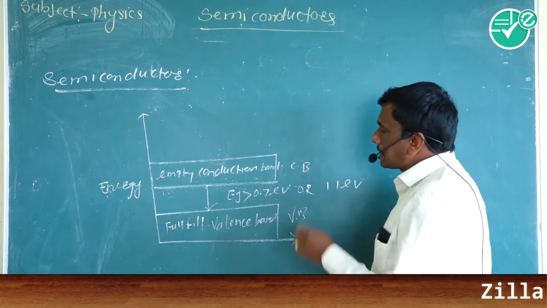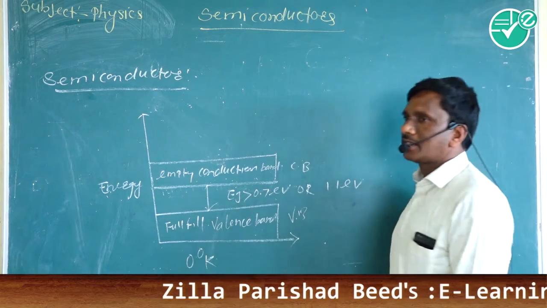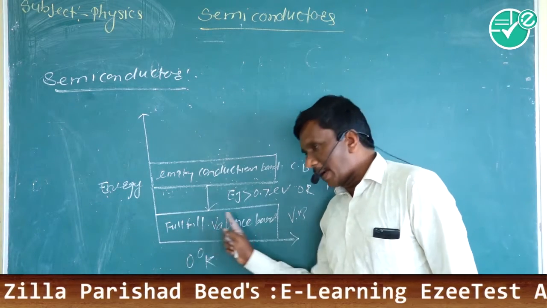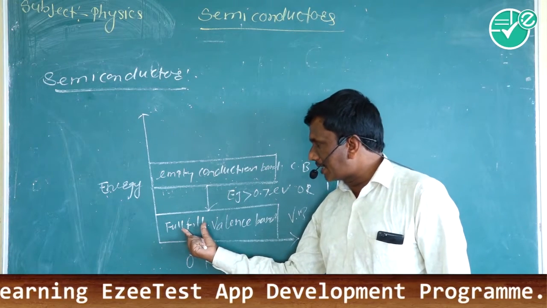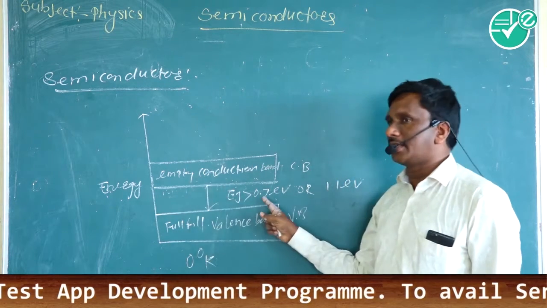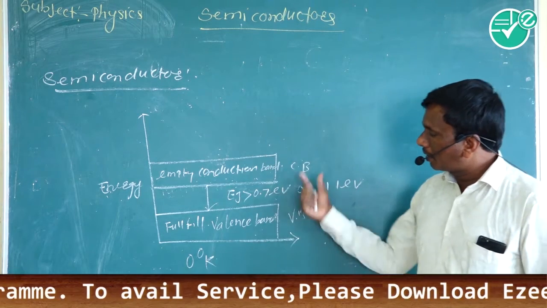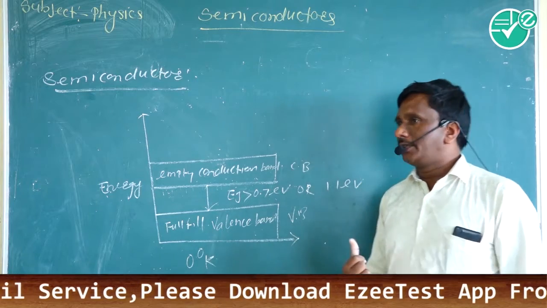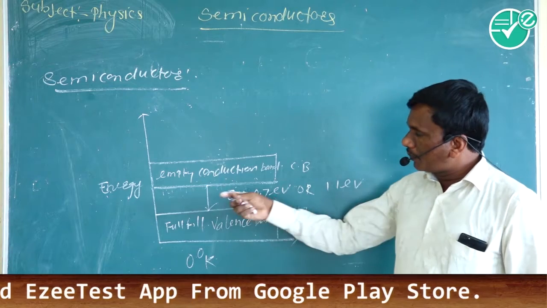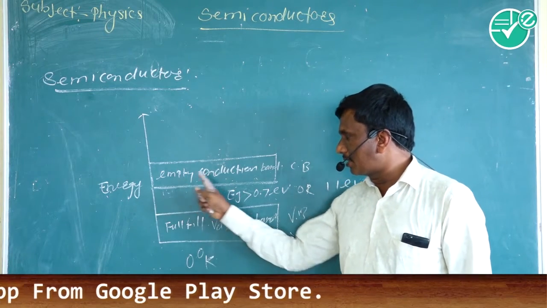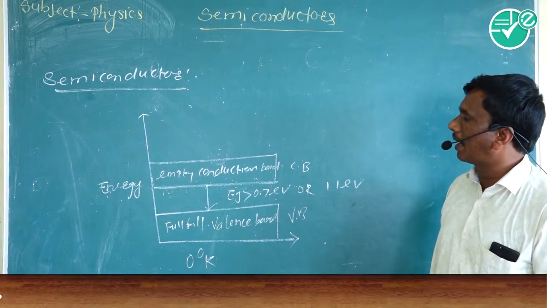At 0 degree Kelvin, the valence band is fulfilled and the conduction band is empty. The valence electrons do not cross this energy gap and do not conduct electric current at 0 degree Kelvin. But at room temperature, some valence electrons cross this energy gap and go into the conduction band and conduct electricity.